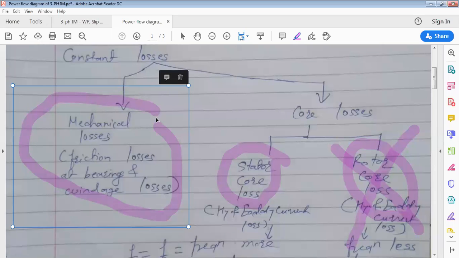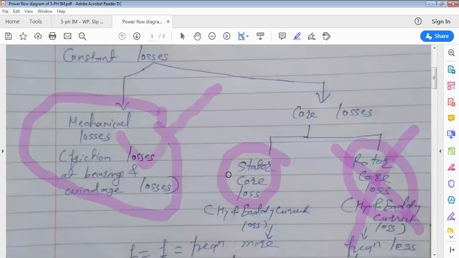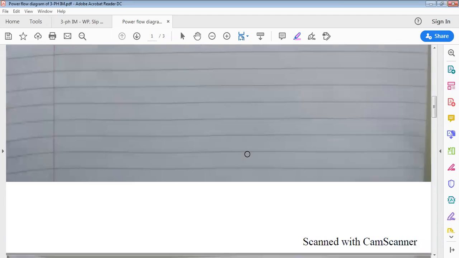So in the power flow diagram you will find of the constant losses only mechanical losses and stator core losses are considered. Clear? Now another loss is variable. Which one is the variable loss? Copper loss, which takes place in stator also and in rotor also.